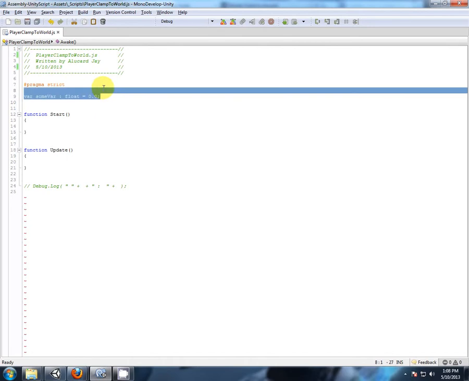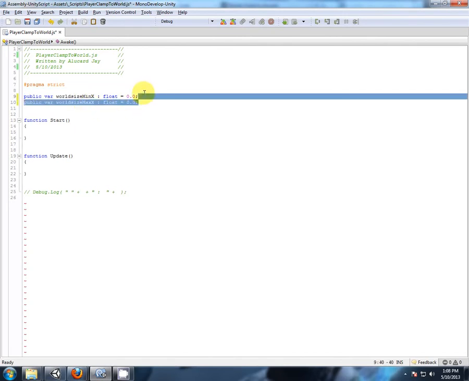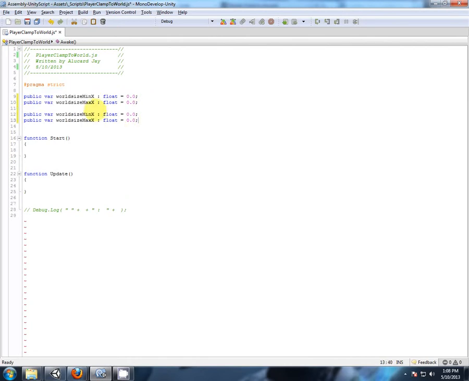Okay, for some variables, what do we need? We need a public variable, world size. Let's go the minimum and maximum x, and then the minimum and maximum y. And we'll grab the y's, and then we're just going to use Mathf.Clamp.